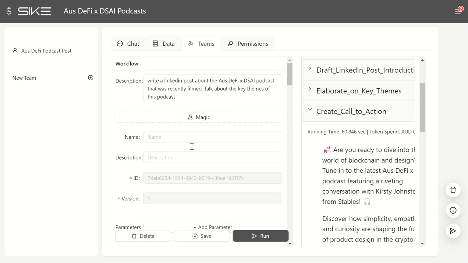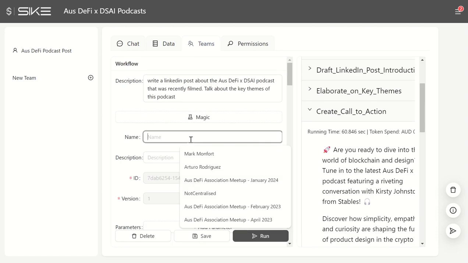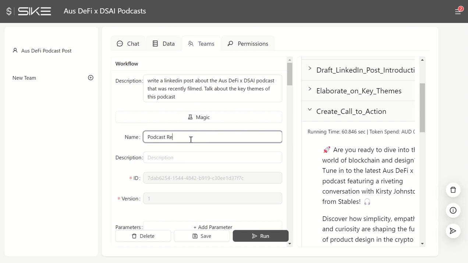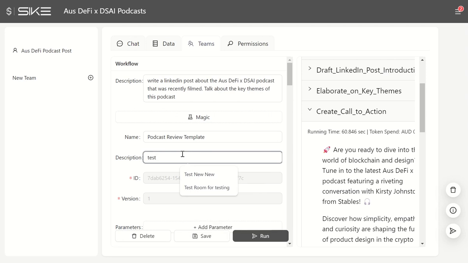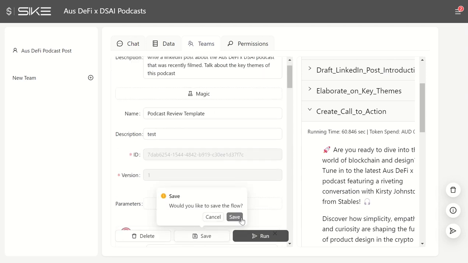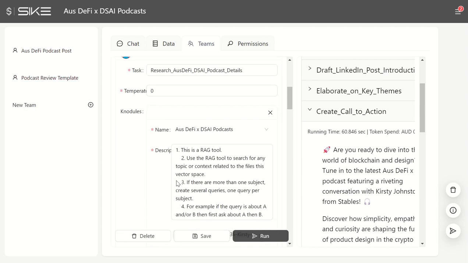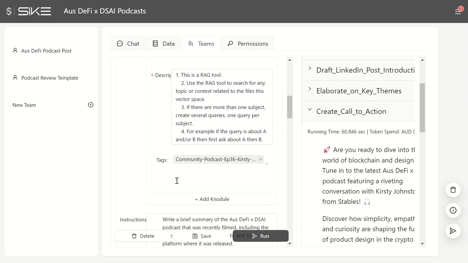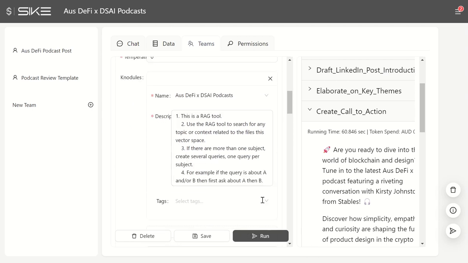Now another thing you might want to do is save this. In this case we'll give it a name, because you can reuse this as a template. So this will be our podcast review template. I need to give it a description. I'll just put test in here for now, and when I hit save, that's now available as something you can go back to. And when you do go back to something that is saved, you might want to change it in terms of what document it's looking at.